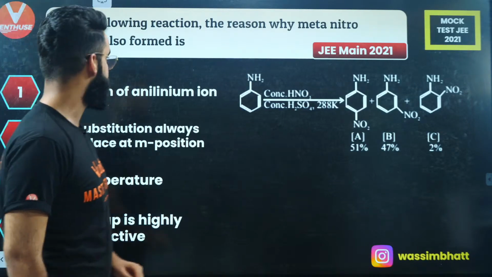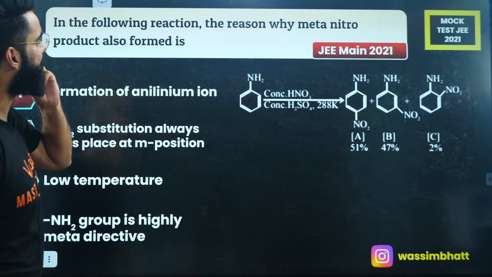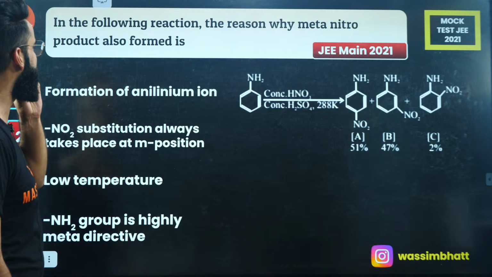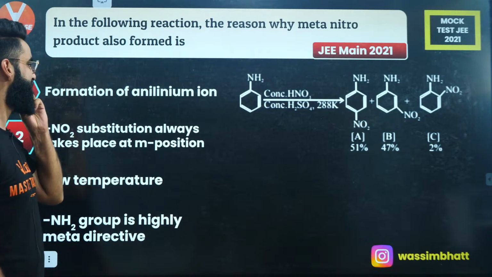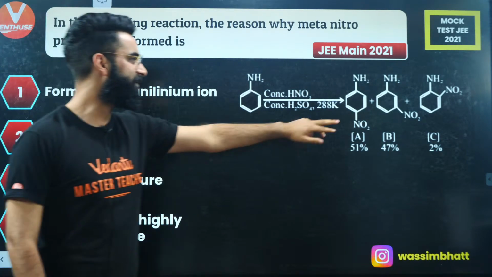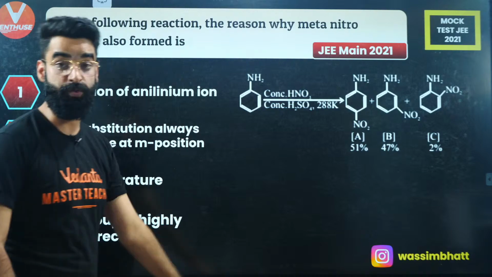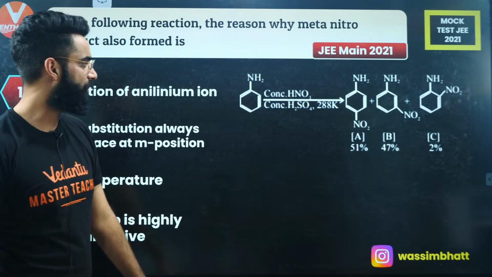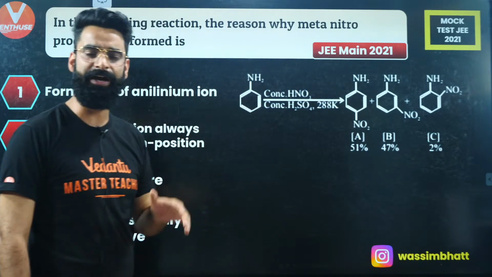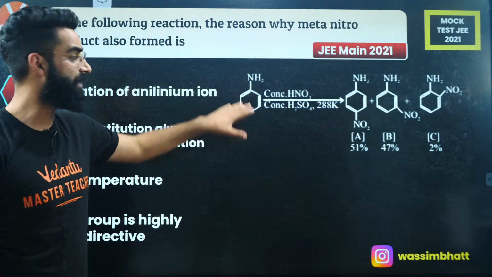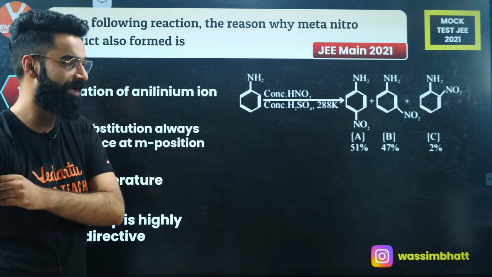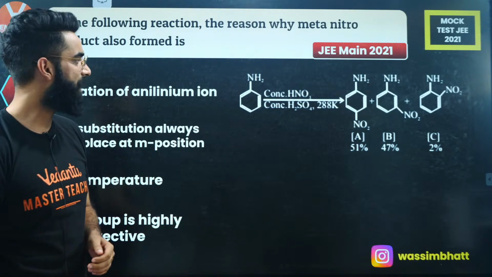This is one more question, guys. In the following reaction, the reason why the meta-nitro product is also formed is, why do we get the meta product over here as well? We are carrying out the reaction in acidic medium. In acidic medium, during nitration, what happens basically? What is the reason?